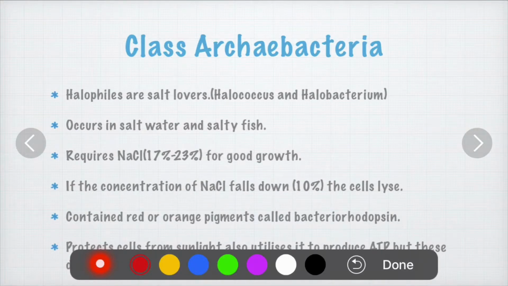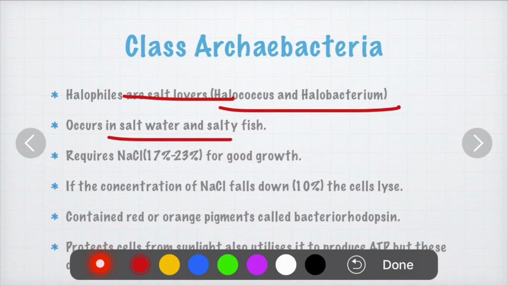Next, we will see halophiles. These halophiles are called salt lovers. For example, Halococcus and Halobacterium. They occur in salt water and salty fish. They are present in high salt concentration areas. So they are salt lovers. They require a sodium chloride concentration of about 17 to 23% for good growth and development.